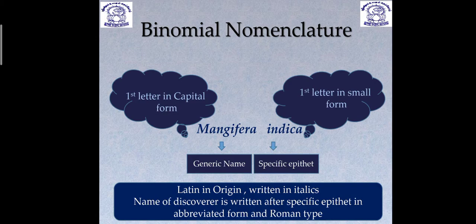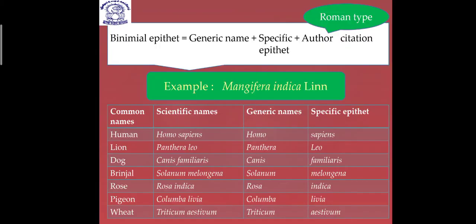Another rule of binomial nomenclature is that when scientific names are handwritten, they are underlined separately, because while writing we can't make them italics. So here they are underlined separately to represent their Latin origin, or their italicization. Okay, so I hope you understood the rules of this binomial nomenclature.